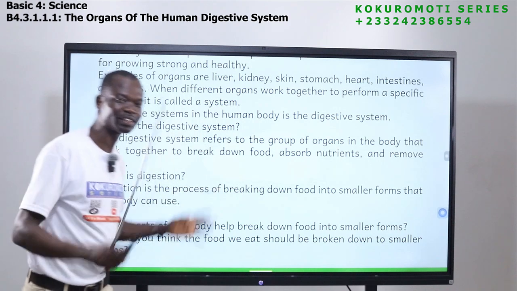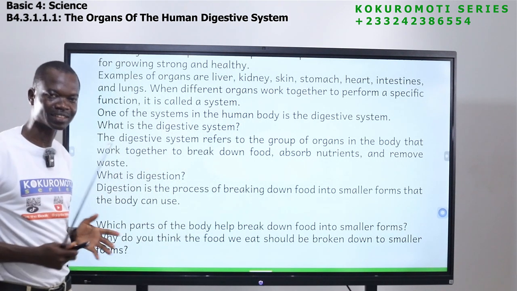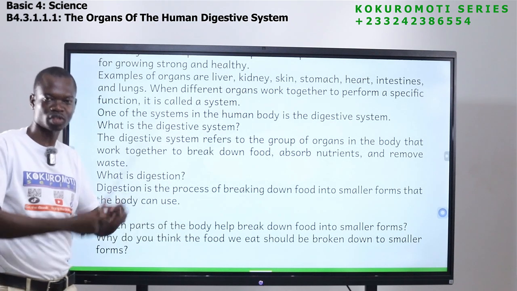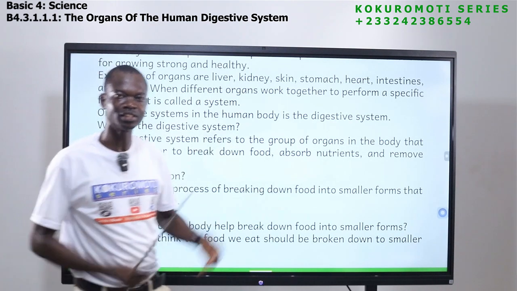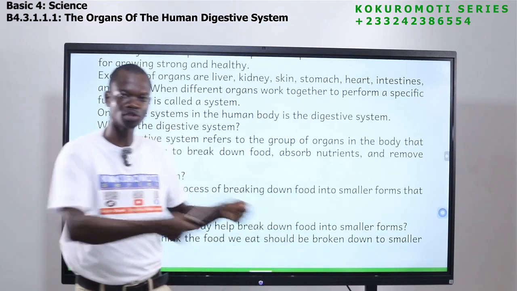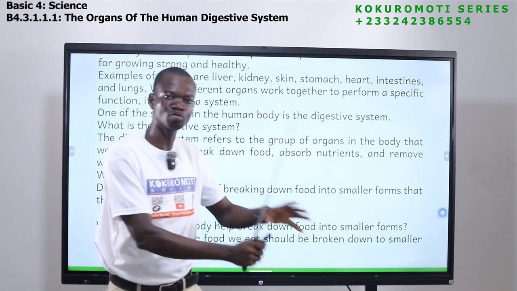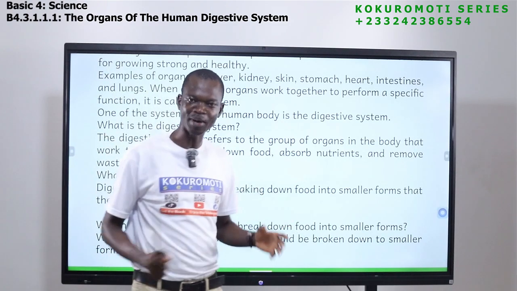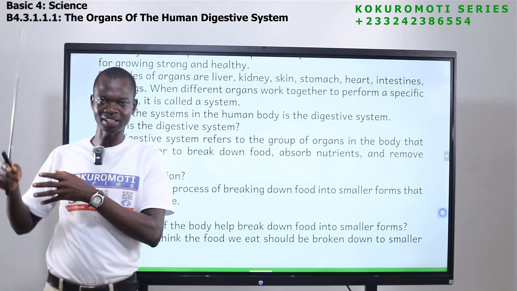So anytime we talk about digestion or the digestive system, whenever we mention system, we are talking about different parts that come together to help break the food down. And then after that, these organs absorb the nutrients in the food for the body. Apart from that, the waste that is not needed by the body, these organs make sure it comes out of the body.